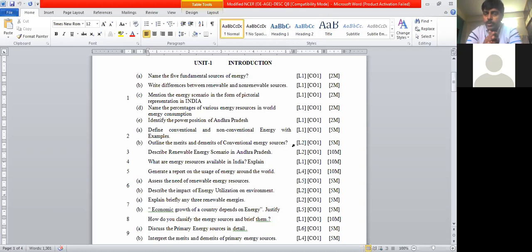Just now I told you, pictorial representation means only drawing the pie chart and marking all the percentages, whatever was there inside your material. The same thing you can write. Name the percentages of various energy resources in world energy consumption. When I was discussing world energy consumption, we saw the coal percentage, oil percentage, and the remaining natural gas, nuclear, all these percentages. So please mention those percentages here.